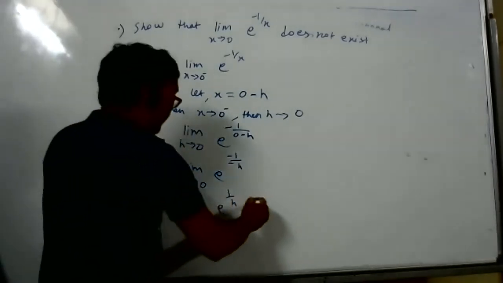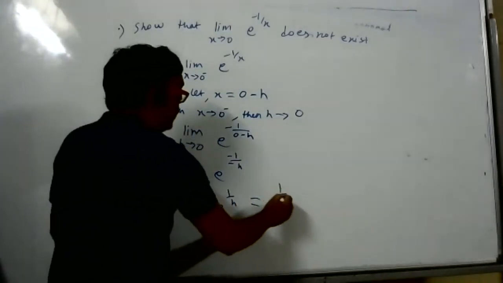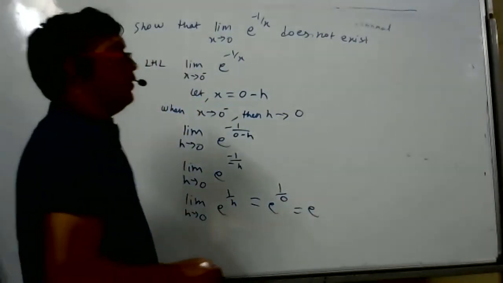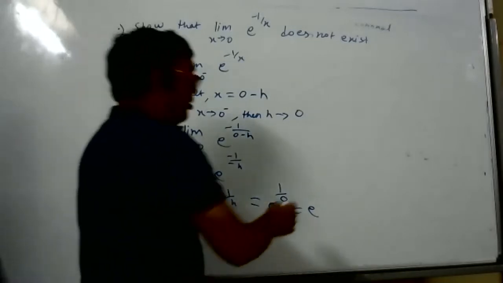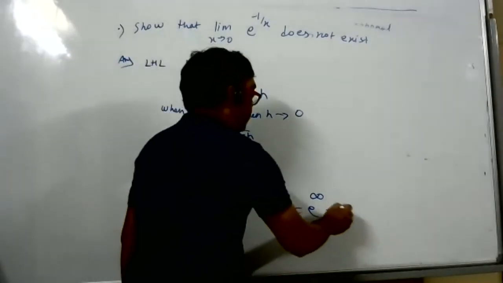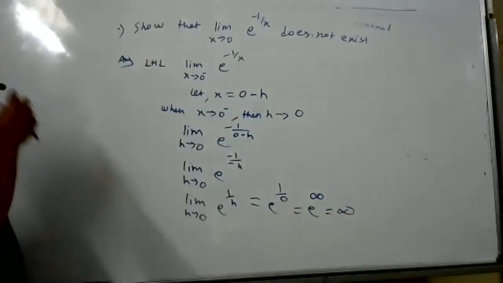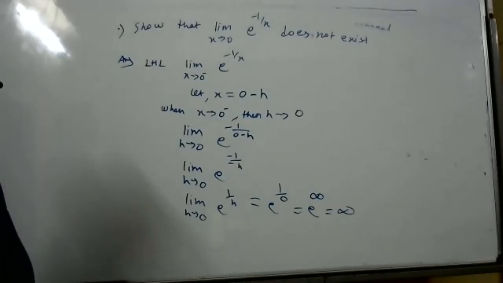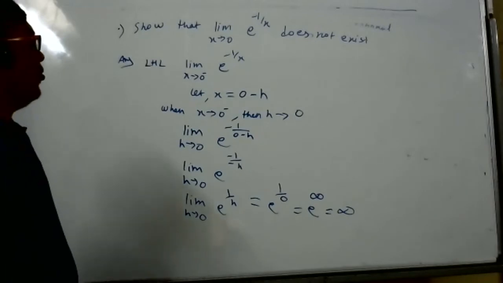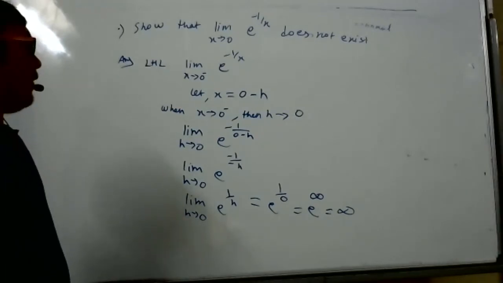Put 0 in the place of h. What do we get? e to power 1 by 0, how much? Infinity. So e to power infinity is infinity, like undefined only. That is the left hand limit. LHL is over, copy down, then I will find RHL. LHL is a very big positive number.